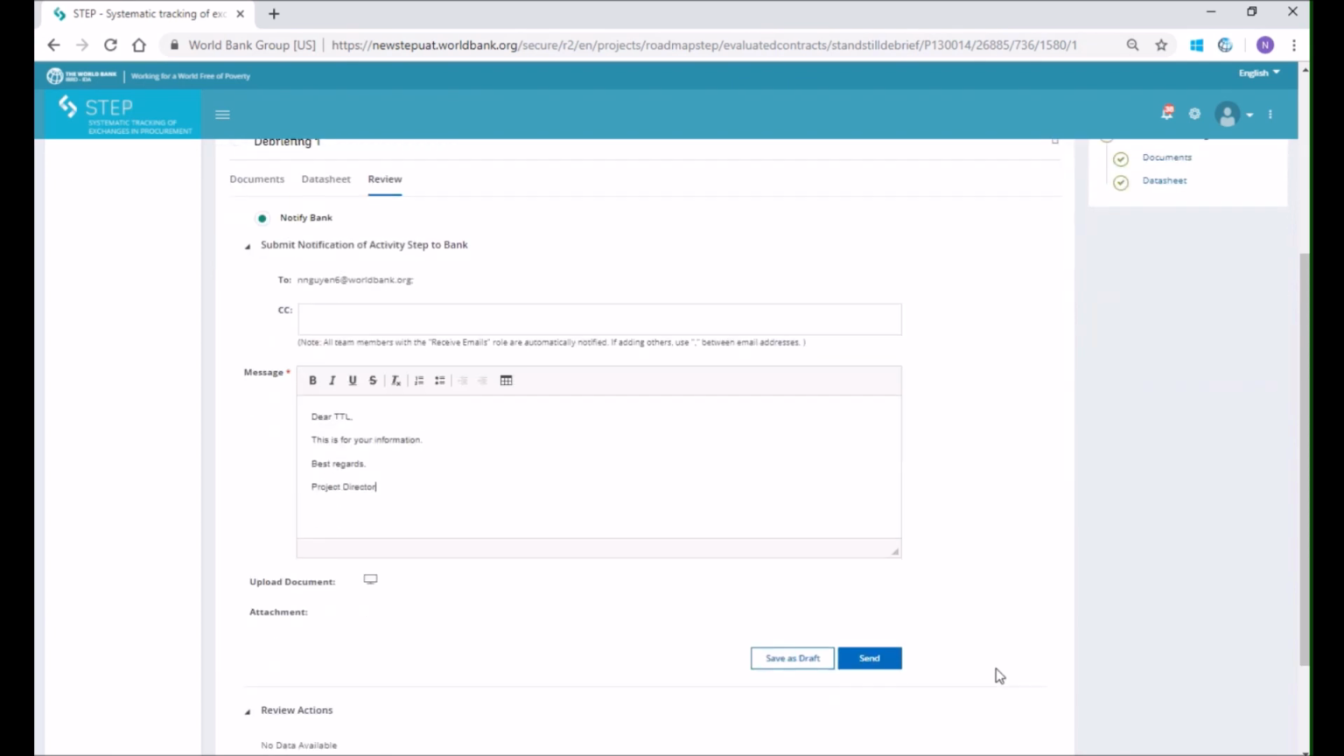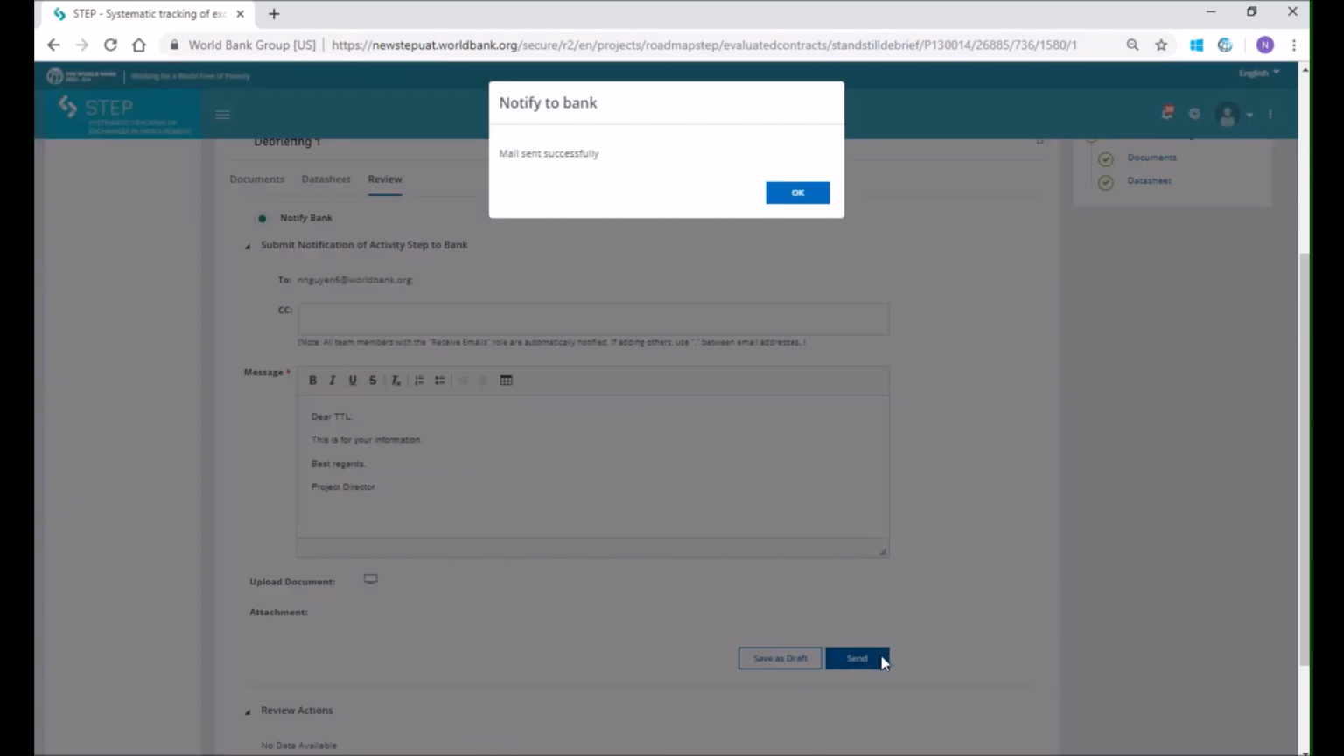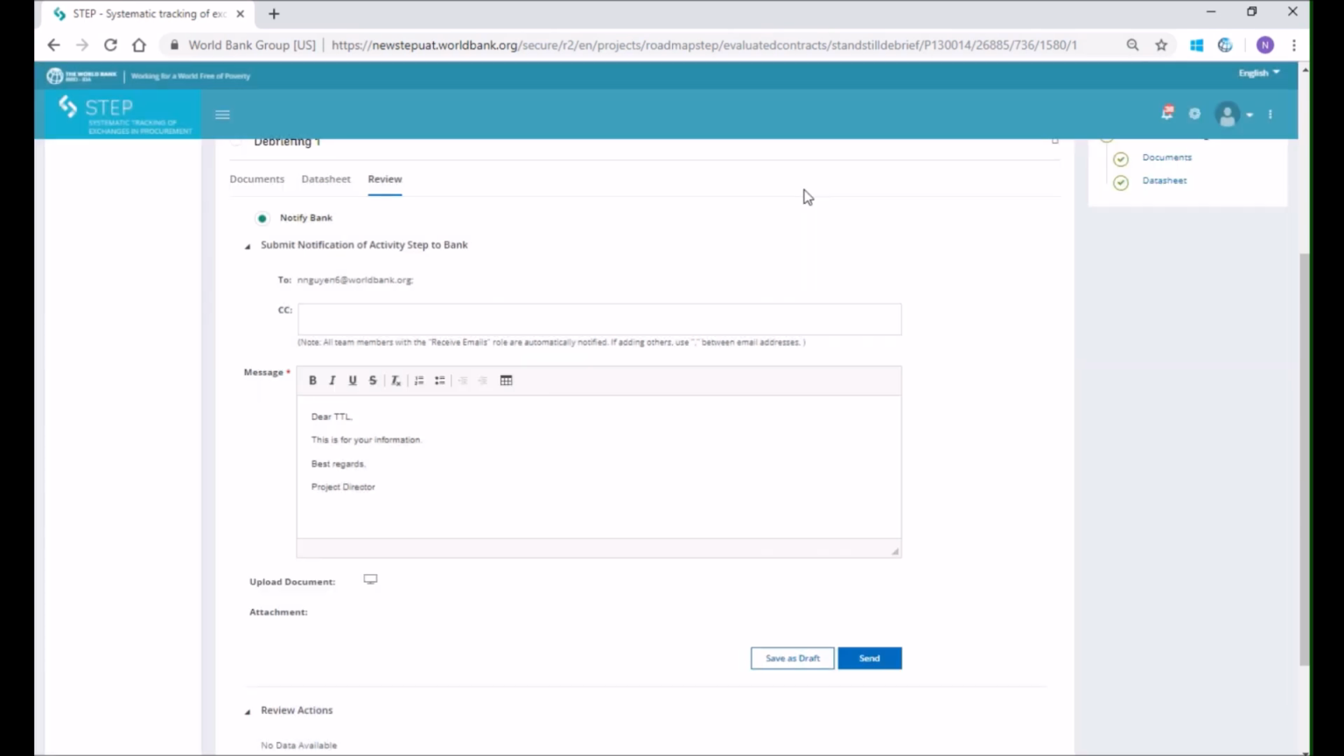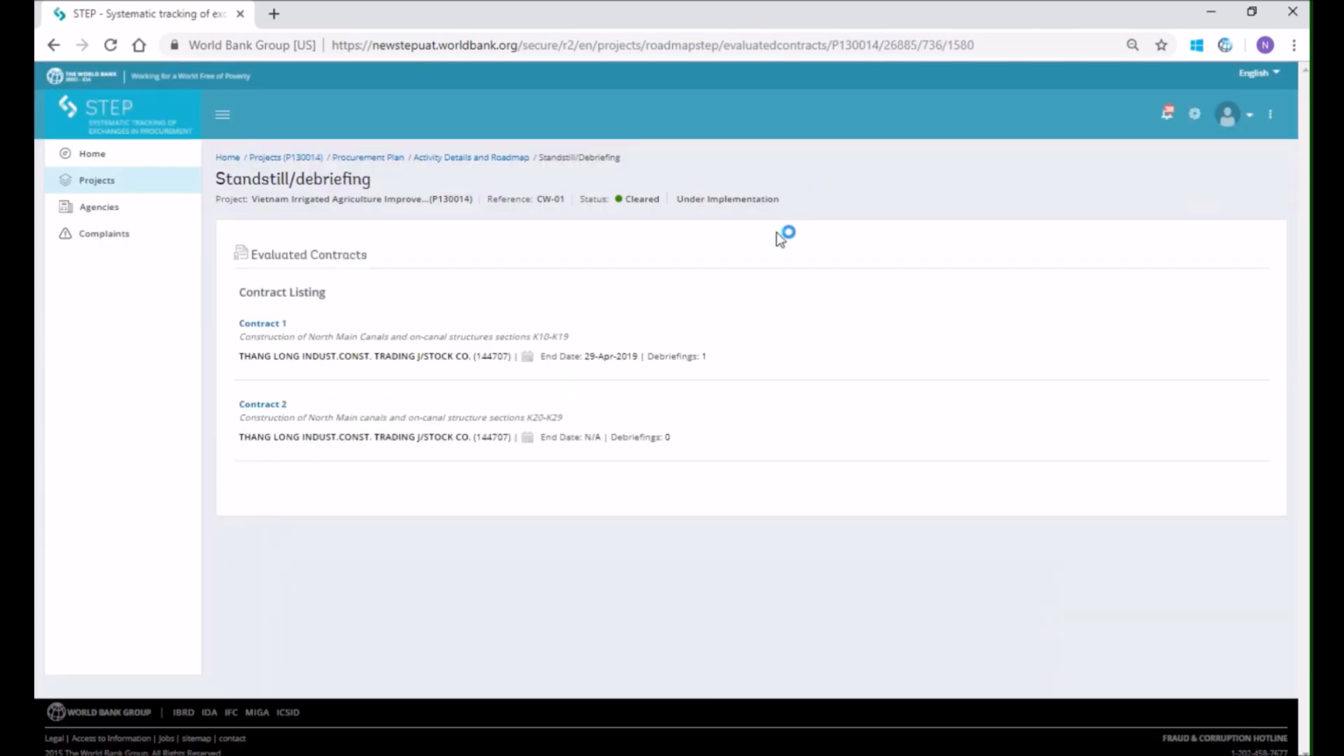You may go back to module Prior Review, upload issued BD and notification for the detailed guidance on sending notification to the bank. The number of debriefings is shown in the Evaluated Contracts page. Follow the same steps as mentioned above for recording another debriefing and sending to the bank for notification, if any.